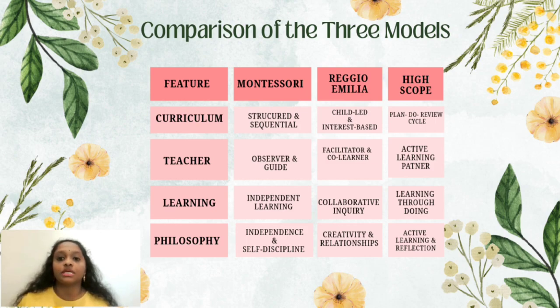Montessori follows a structured curriculum using special learning materials. Reggio Emilia allows children's interests to guide classroom activities, and the High Scope approach uses the plan-do-review process to help children learn through experience and reflection.